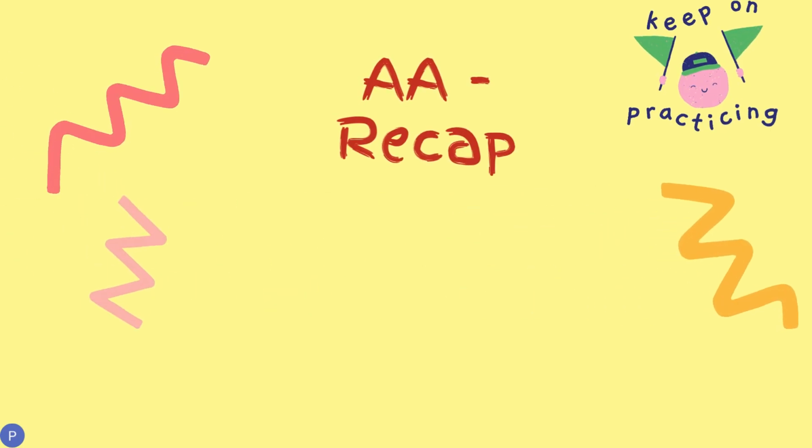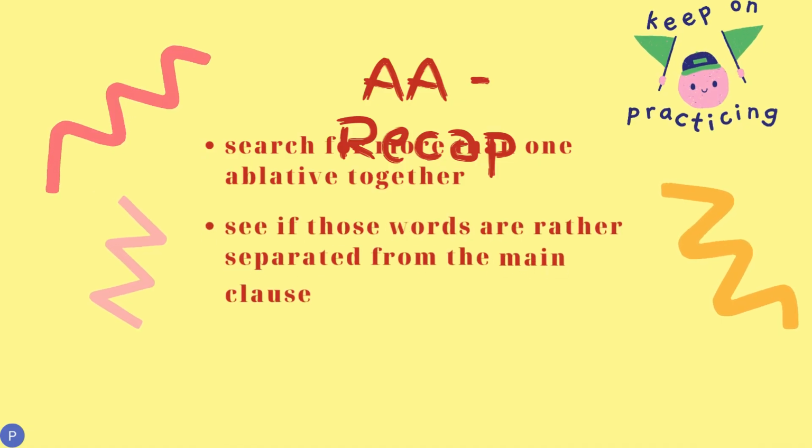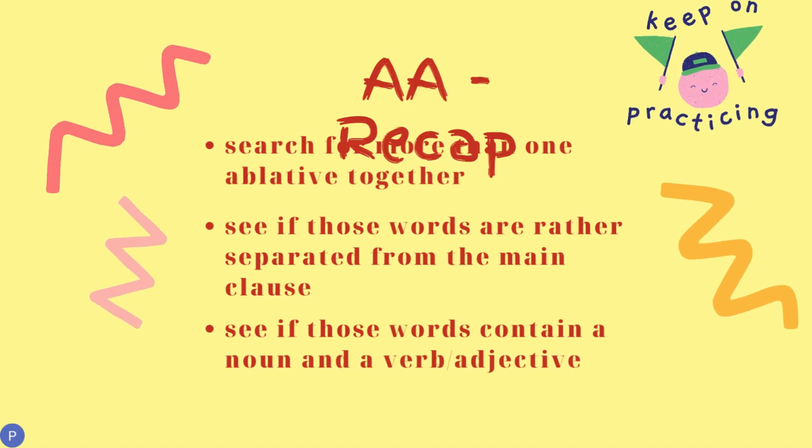Now to recap, for how to spot an ablative absolute and how to translate it, first you search for more than one ablative together, and that is a sign of ablative absolute. And then you see if those words are rather separated from the main clause or not. And then you see whether those words contain a noun and a verb.